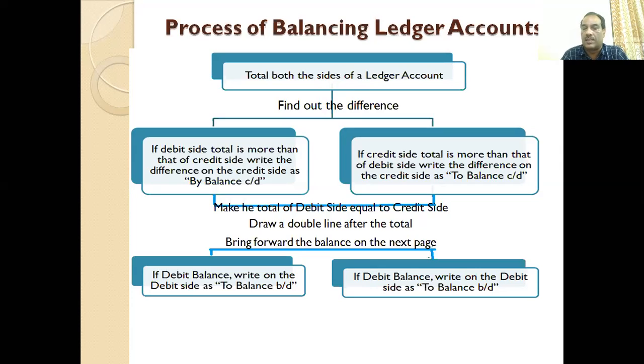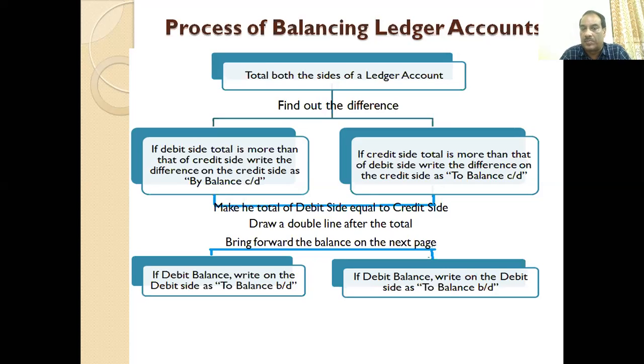The next step is, if the debit side total is more than that of the credit side, write the difference on the credit side as "By balance CD". I have already mentioned that. So you write the amount on that side, write "By balance CD" and then mention the amount. If the credit side total is more than that of the debit side, write the difference on the debit side, and in the place of "By", here we write "To". So here it is "To balance CD".